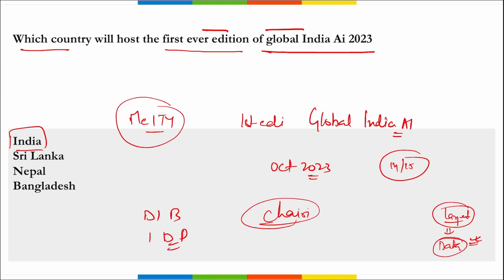Then the key factors along gathering the entire AI ecosystem will witness the participation from leading AI players, researchers, startups and investors in India and along with abroad investors. Correct. So this first Global India AI 2023 conference will be held in October in India, and it will be organized by MeitY, and it will be the inaugural edition or the first ever edition.